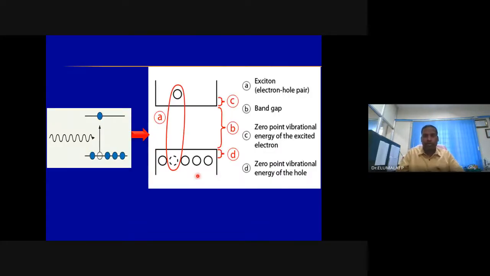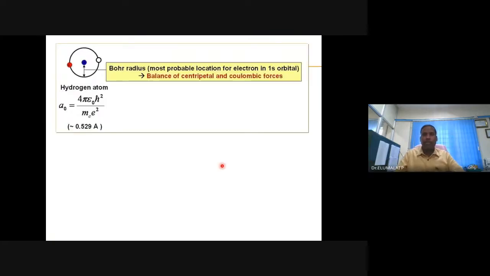I should have shown this. Yes. So you take a semiconductor, illuminate it, for example, electron present in the ground state picks up sufficient energy. That energy must be equal to or a little higher than the band gap energy. So electron will go to the excited state, a hole will be formed, and this bound state of electron and hole is known as exciton. And it is a material characteristic. There is a definite separation. And this is the band gap, the valence band, the conduction band, we know.